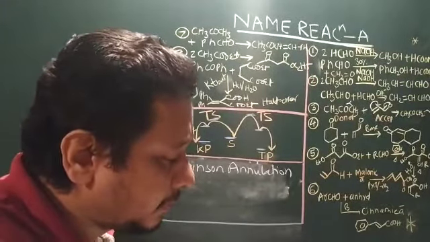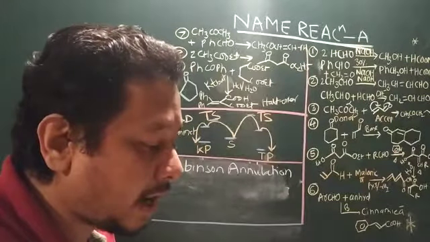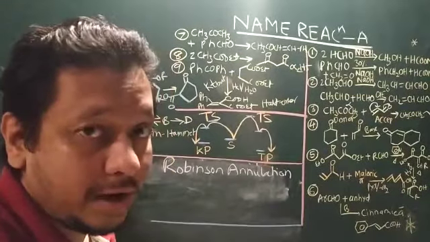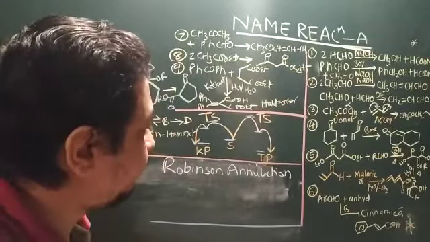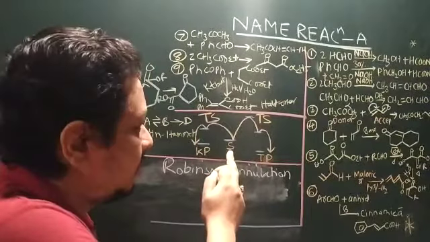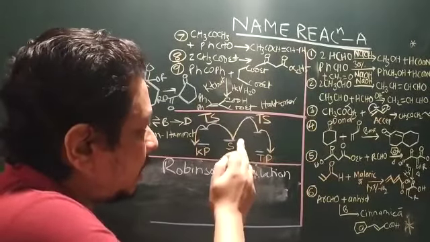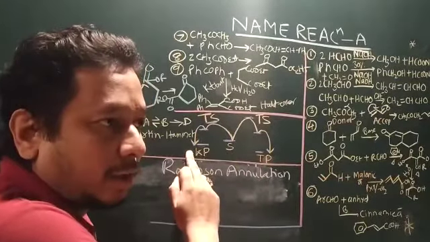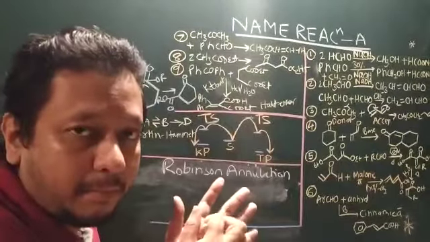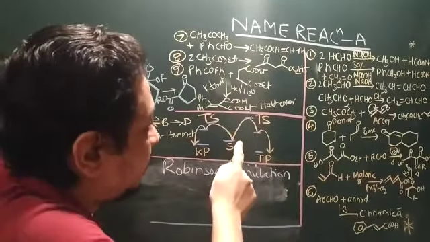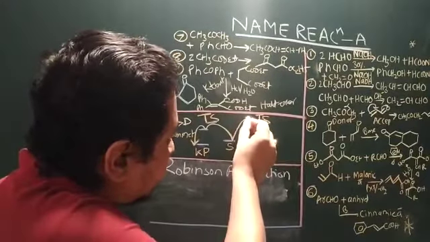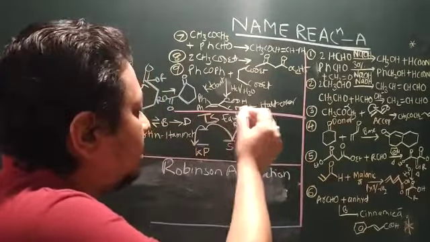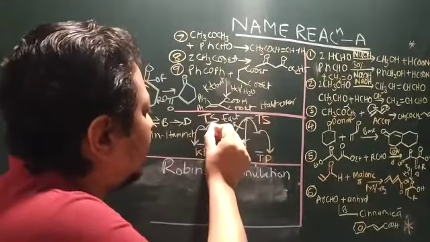Now the aldol condensation can be carried out under two types of condition: one is kinetically controlled and the other thermodynamically controlled. So what is the difference? If this is the starting material, the thermodynamically controlled product has a transition state higher than the kinetically controlled product, because thermo means we are giving some additional energy. To reach this transition state the energy of activation is more, but over here the energy of activation is less.